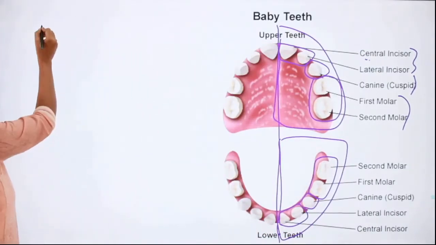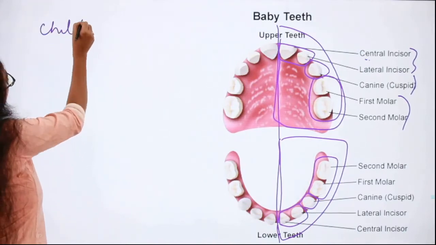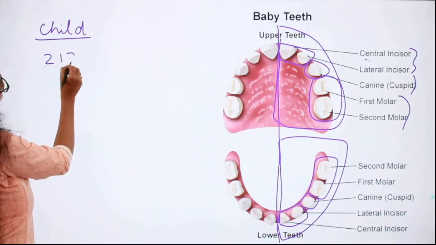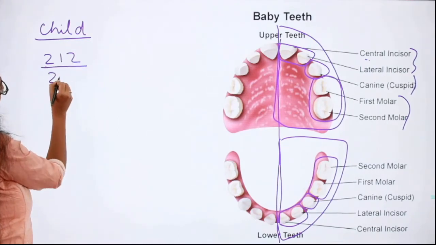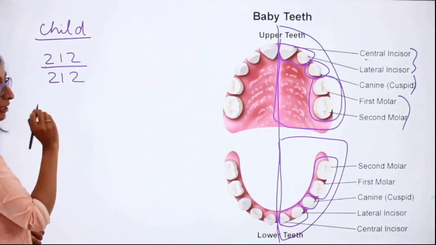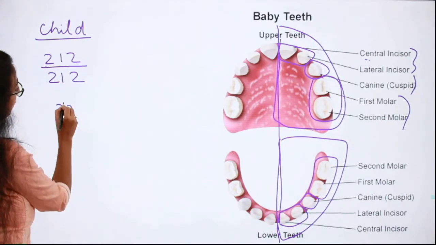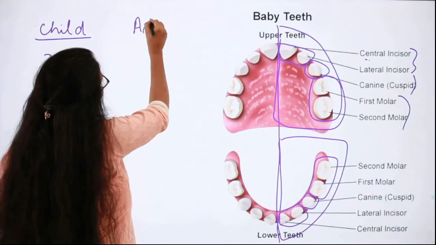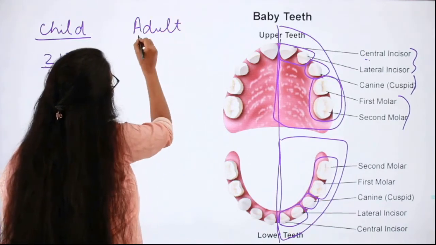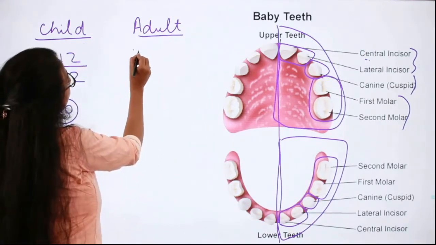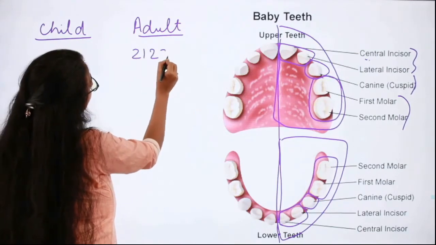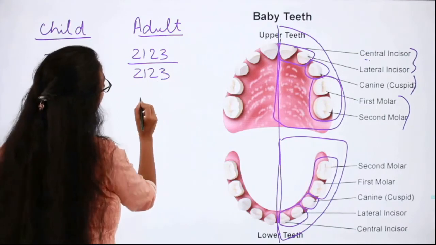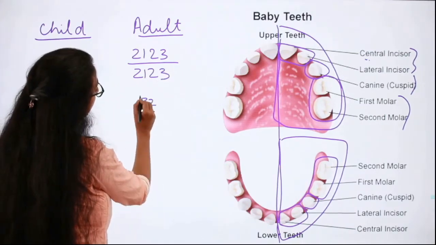In a child, the dental formula is 2 1 2 divided by 2 1 2, and the total number of teeth in children is 20. In adults, the dental formula is 2 1 2 3 divided by 2 1 2 3, and the total number of teeth is 32.